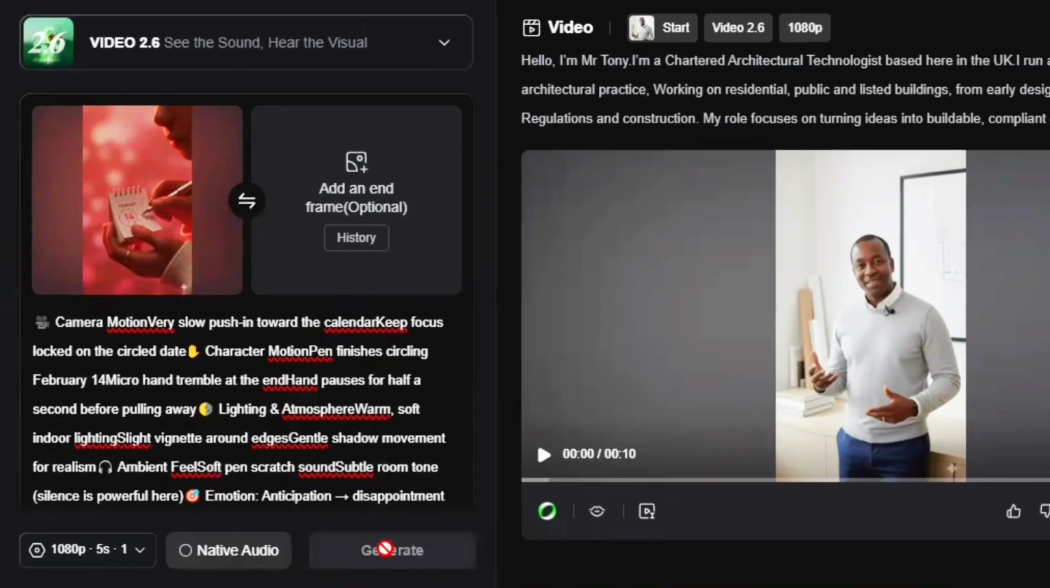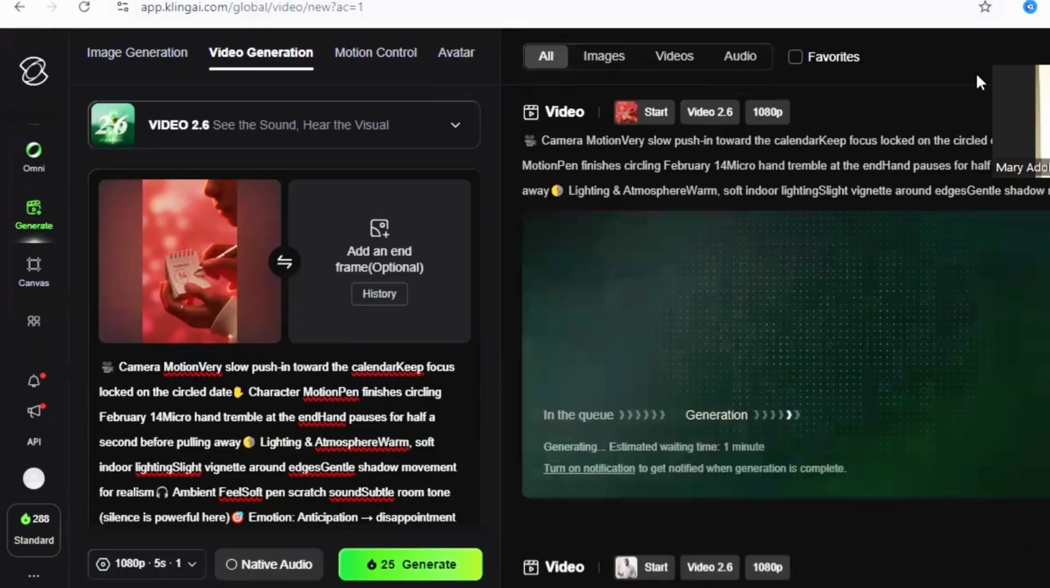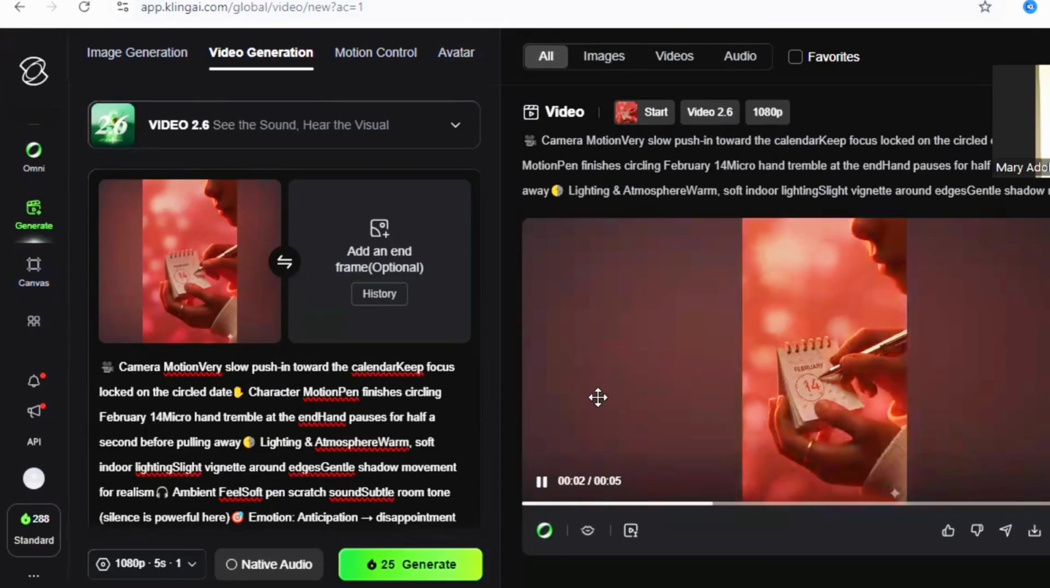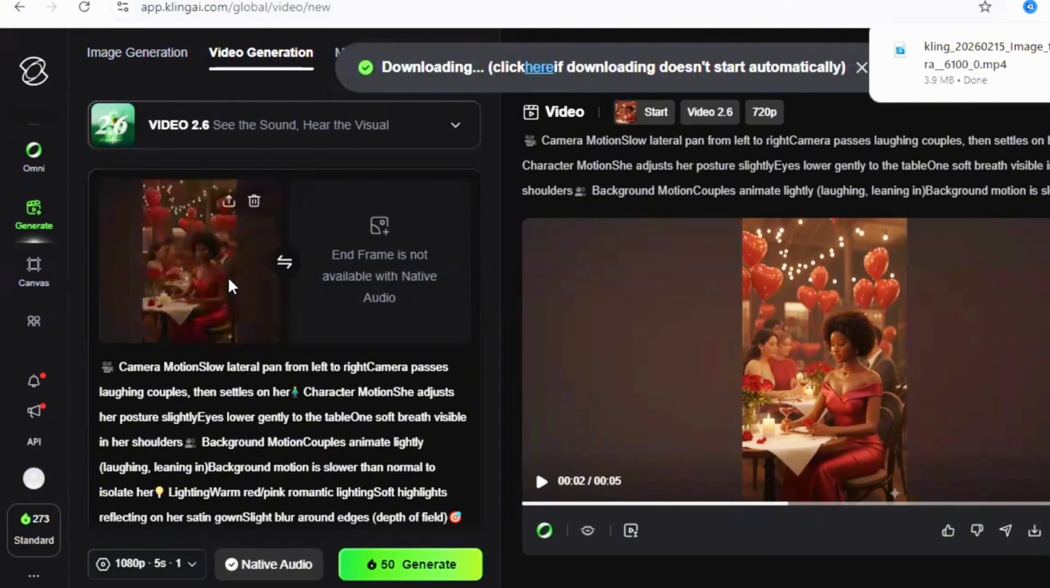All right. So once you're done with all that, click on generate and wait for it to generate. Now to add your next scene, you will click on the arrow button up here and upload your next image, and then copy your prompt from ChatGPT and enter it as well, just like we did the first time. And that's how you go on and on to generate all the scenes.